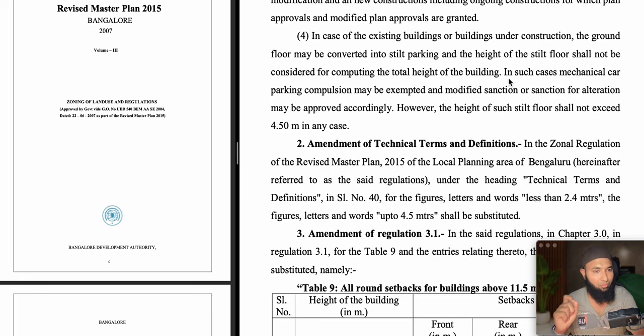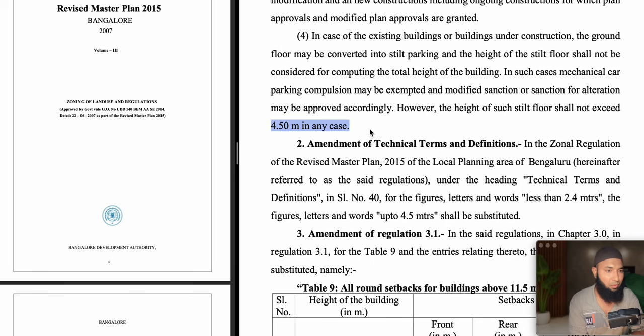In such cases, mechanical car parking compulsion may be exempted. I don't understand this, I'm not sure. Maybe anyone can give an idea what this is. May be exempted, and modified sanction or sanction for alteration may be approved accordingly. However, the height of such stilt floor should not exceed 4.5 meters. The height of the stilt floor should not exceed 4.5 meters.